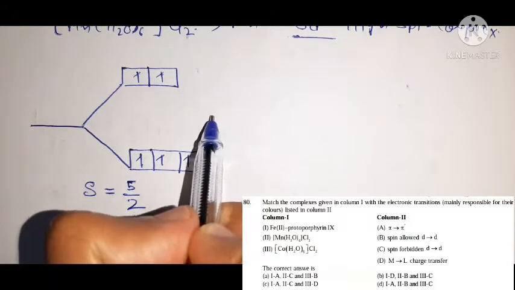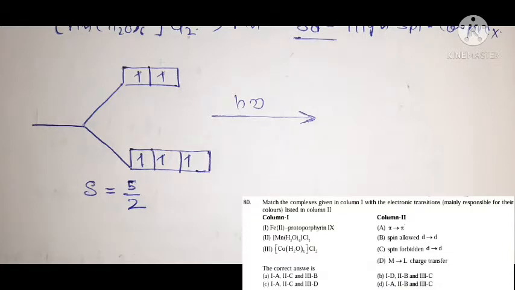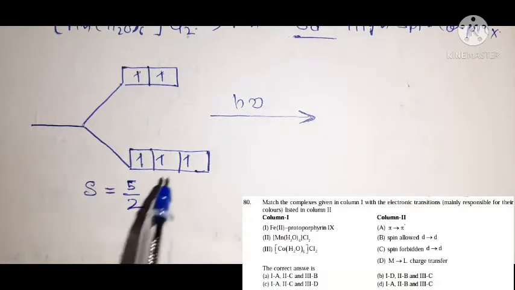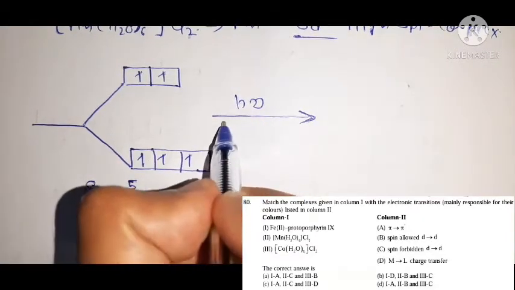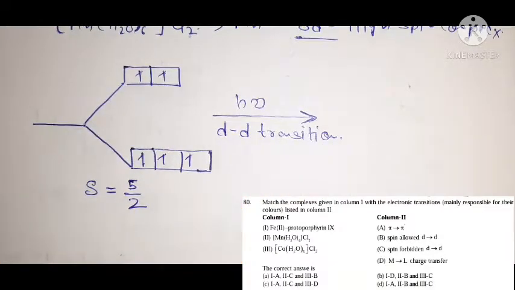Okay, now when we irradiate this complex, what phenomenon occurs? We know very well that when we irradiate a complex, a transition of electrons occurs from a lower orbital to a higher orbital. This is known as electronic transition. So after irradiation, that is h nu, a dd transition occurs from lower t2g orbital to higher eg orbital.